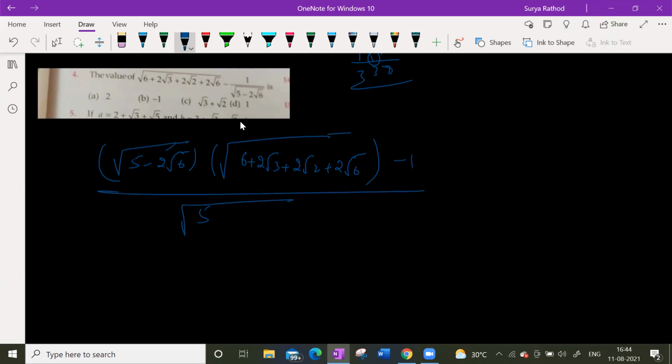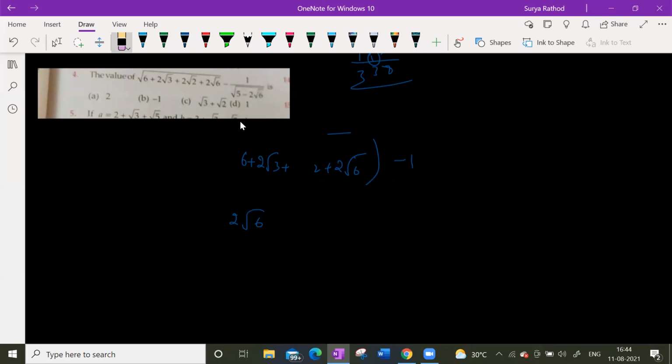Taking LCM, you mean? No, sir. I meant to say, you said we have to rationalize it, right? So we can square the denominator, right? You rationalize after taking. You have a square root for the entire thing. So I think we cannot do that. One second.